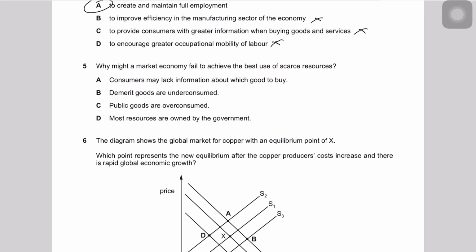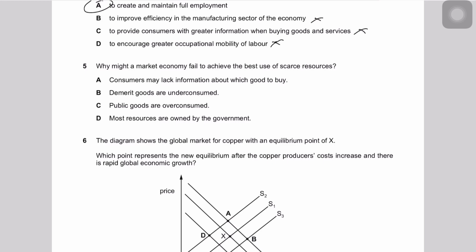Question 5 says why might a market economy fail to achieve the best resource allocation? The best use of scarce resources means rational resource allocation. Allocative efficiency is what we are talking about. In question number 5, it says consumers may lack information about which goods to buy. So basically, when a market economy is failing to achieve the best use of scarce resources, it's kind of telling us that there's market failure in the economy, right? That is, there's misallocation of resources taking place, right? So some goods might be overproduced, some might be underproduced, some might not be produced at all, right? Such as public goods. So consumers may lack information.